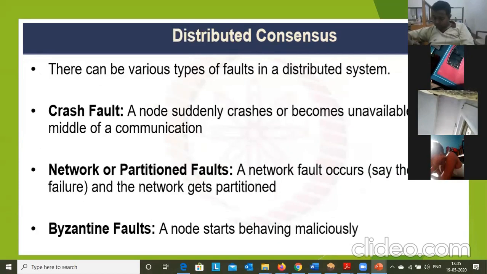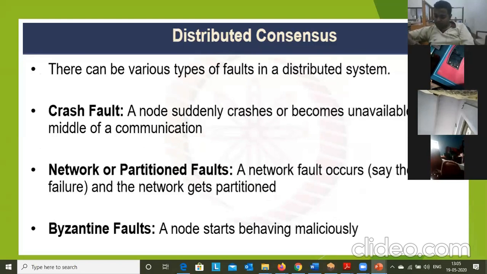In distributed or blockchain networks there may be a crash fault, where a node suddenly crashes, or the blockchain node is unavailable, or something happens in between the communication. Who will give the right solution for that? Suppose a part of the blockchain network is disconnected. That is a network or partition fault. A network fault occurs when the network gets partitioned. At that time, who will give the validation, whether it's a valid or invalid transaction?